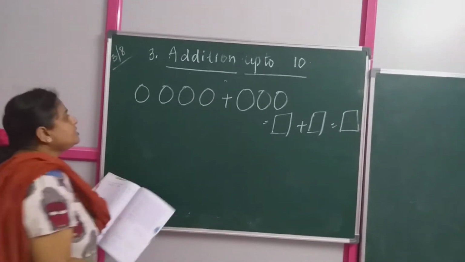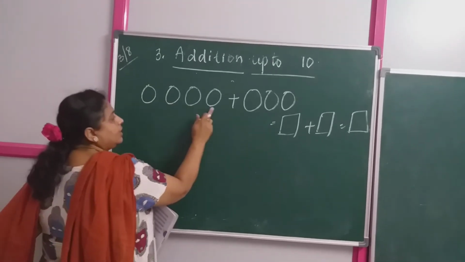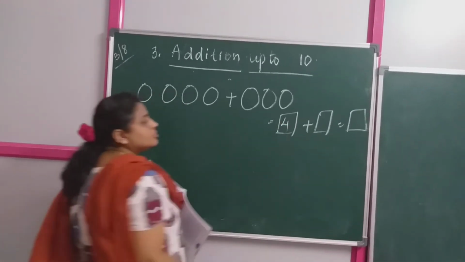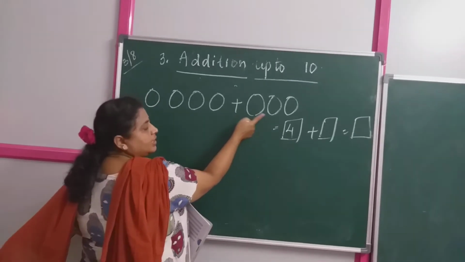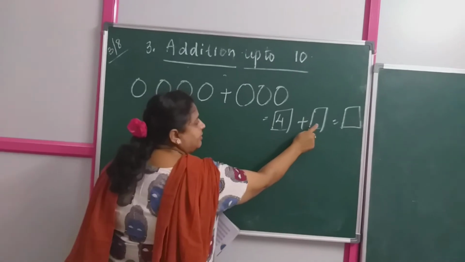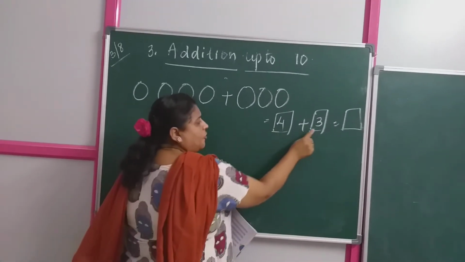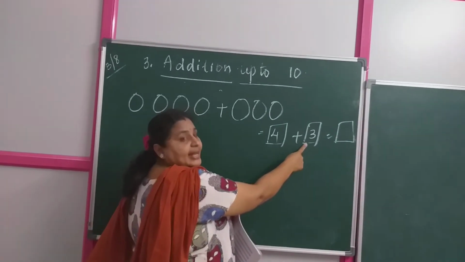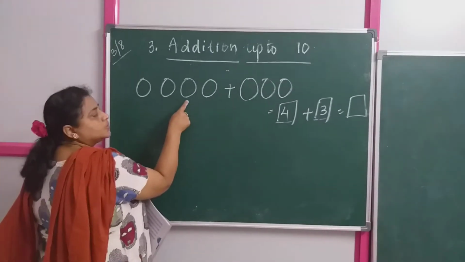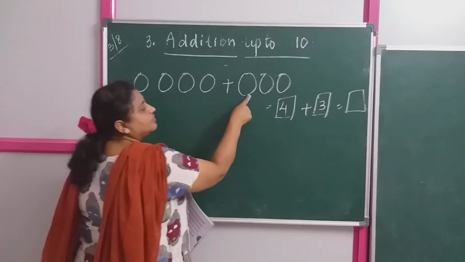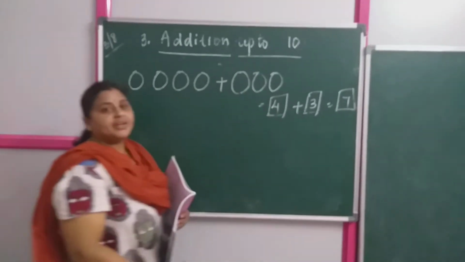Okay. Now, first you count these circles. 1, 2, 3, 4. So, in the first box, you are going to write 4. Next, 1, 2, 3. In the second box, you are going to write 3. 4 and 3 are called the addends. And in the final box, 1, 2, 3, 4, 5, 6, 7. So, 7 is your answer.